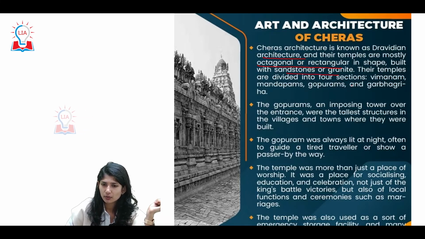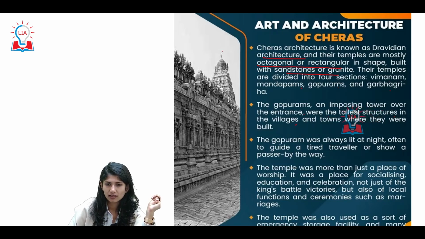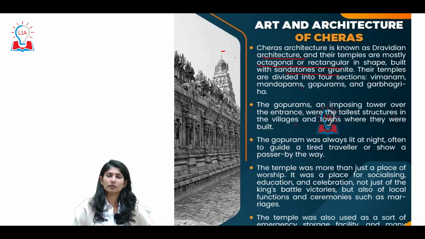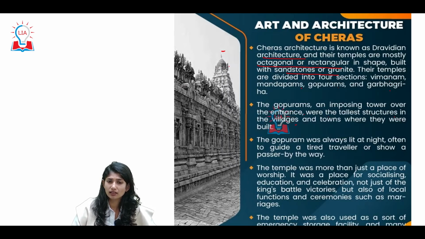The temples are divided into four sections: Vimanam, Mandapam, Gopuram, Garbhagriha. We have discussed these things. Gopurams, an imposing tower over the entrance, were the tallest structure in the village and town where they were built. One more thing about the Gopuram: at that point of time, it would house a big lamp, so that when a person is traveling by night or evening, this tallest tower housing the light would act as a guide, a torch, both spiritually, physically and metaphorically.